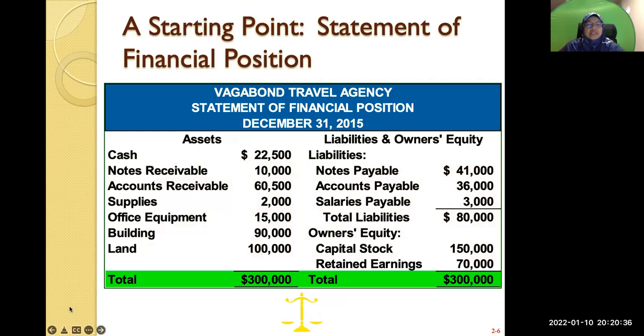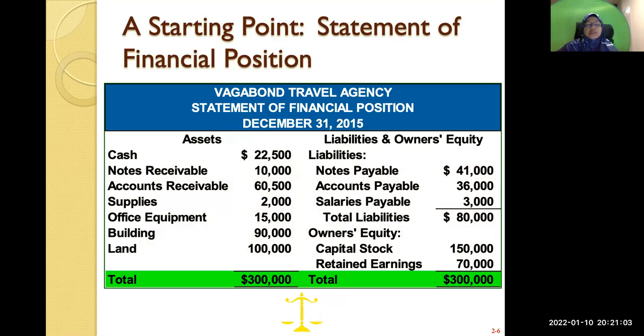All right, so let's look at this example of a statement of financial position, which is the balance sheet. You see that here the name is statement of financial position. In other words, it's also what we call a balance sheet. Students normally call it the SOFP, S-O-F-P, and it tells you 3 items.